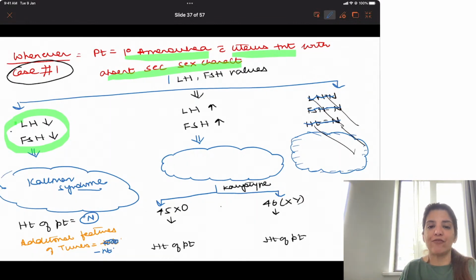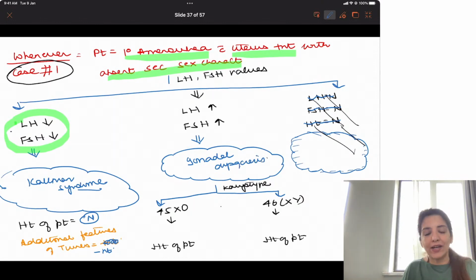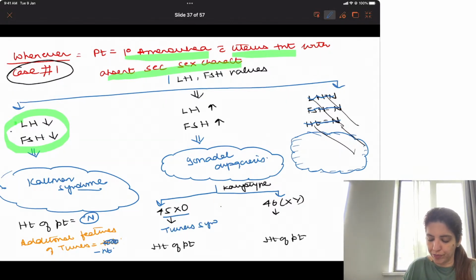But if LH and FSH levels are increased, it means we are dealing with gonadal dysgenesis. In gonadal dysgenesis, if it is 45XO, then it is Turner's syndrome.